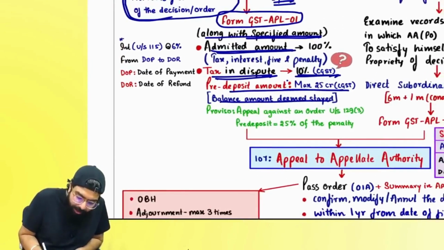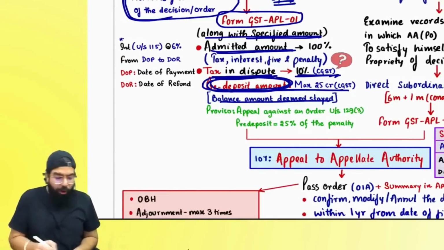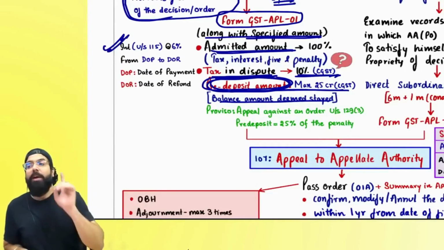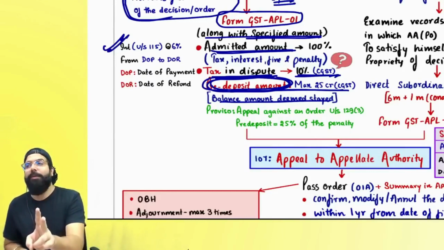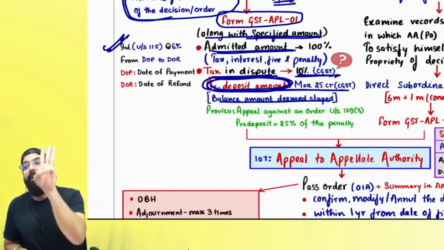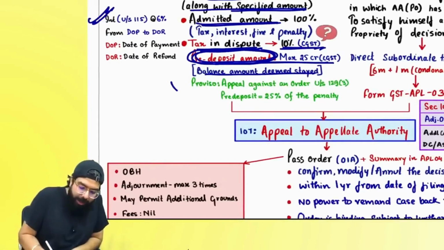Sir, always remember one thing: when they refund the pre-deposit amount to you, they will give you interest under section 115 at the rate of 6% from the date of payment till the date of refund. Right everyone? Now here there is an amendment.